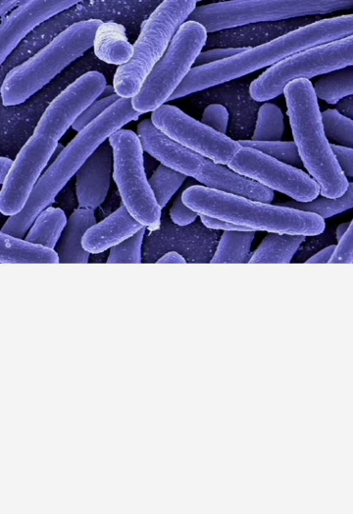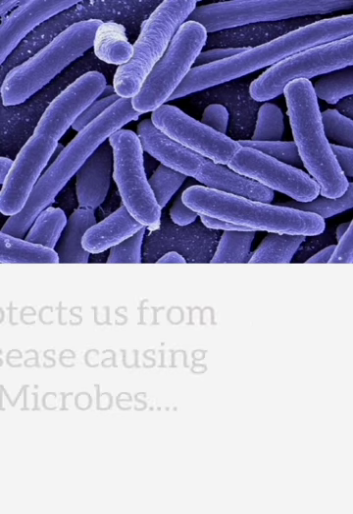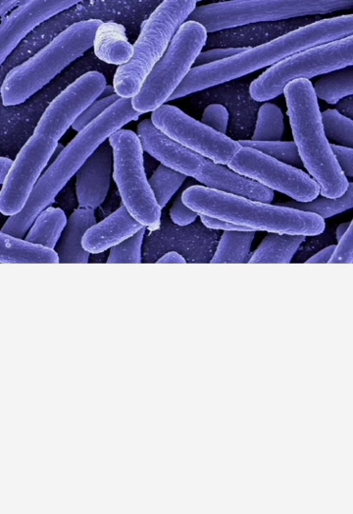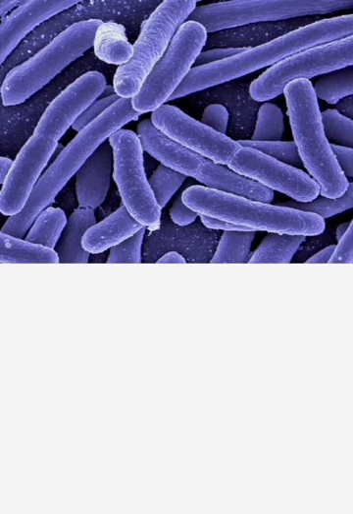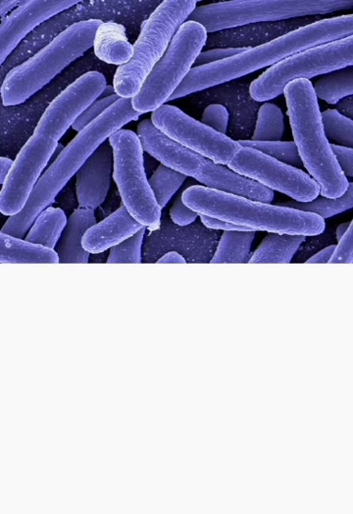Or we can explain with another simple example that all human beings have an immune system that protects us from disease-causing microbes. But the immune power is not the same. Differences are there in the same family, isn't it? So, in this corona pandemic situation, we can conclude that those who have a strong immune system can survive. Thus, the variations help an individual to survive in a changing environment.